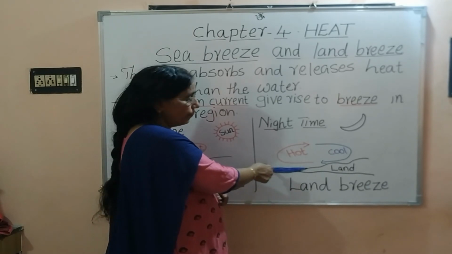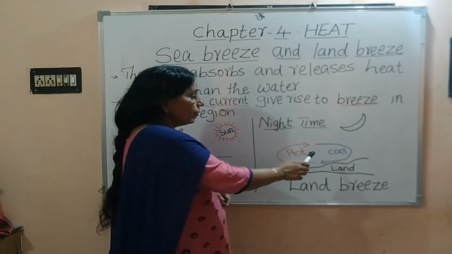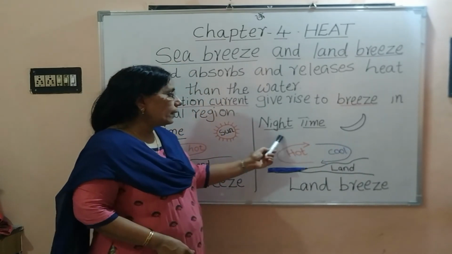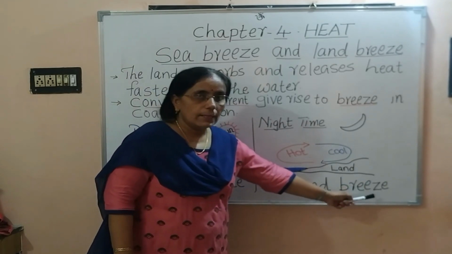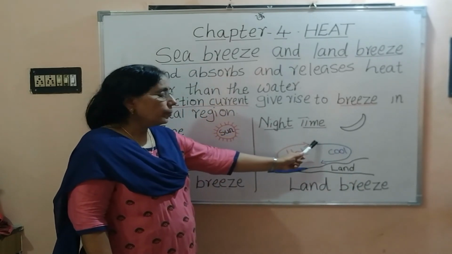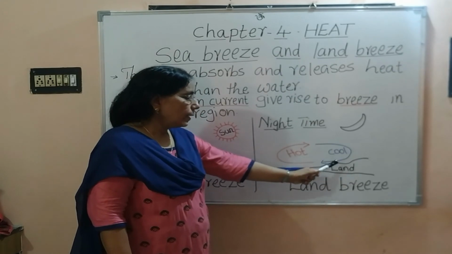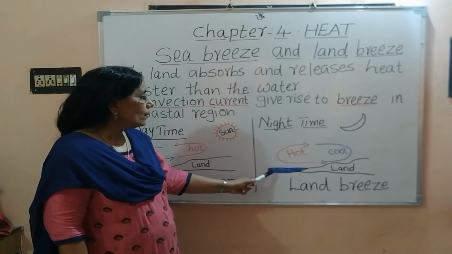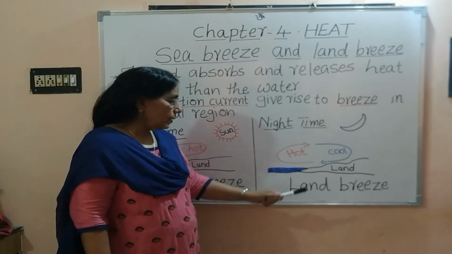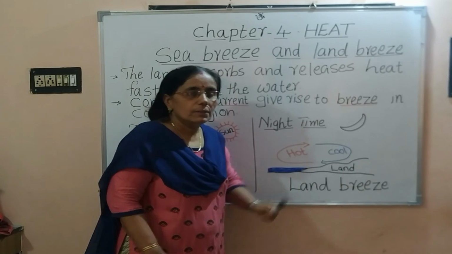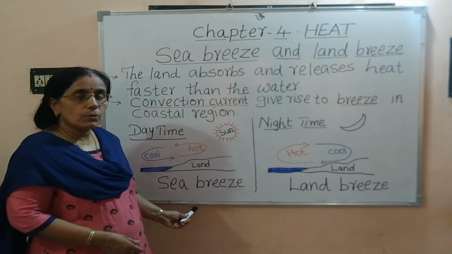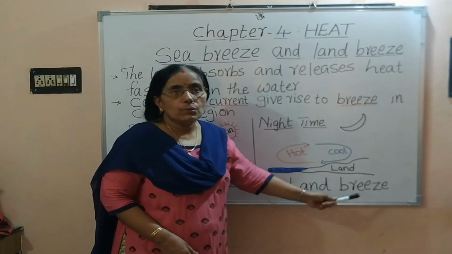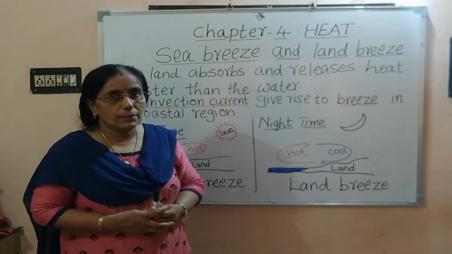the sea. Therefore, the movement of the cool air from the land towards the sea during night time is called land breeze. That is, the movement of the cool air above the land towards the sea during night time is known as land breeze. So, when does the sea breeze occur? During the daytime, and land breeze occurs during the night time.